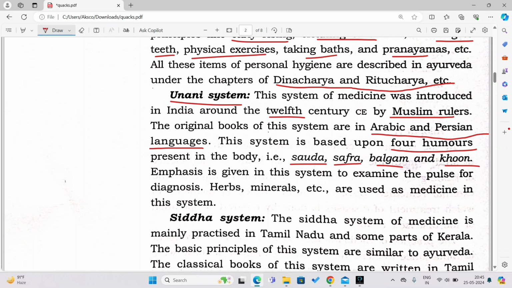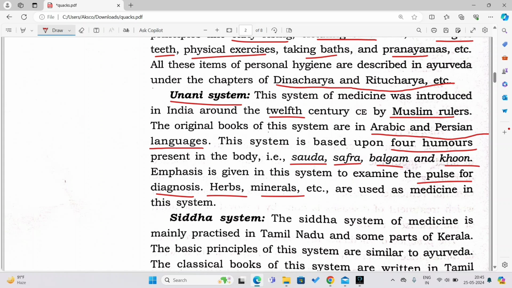Emphasis is given in this system to examining the pulse for diagnosis. See, pulse rate is given importance here, and diagnosis. Herbs, minerals, etc. are used as medicine in this system. Now, what are the things which are used in the Unani system as medicines? You can give the example of herbs and minerals, etc.